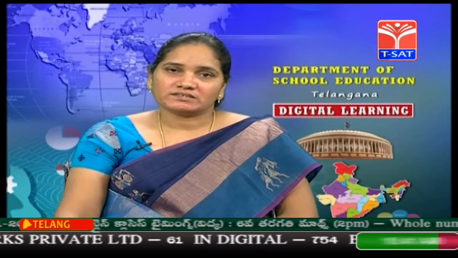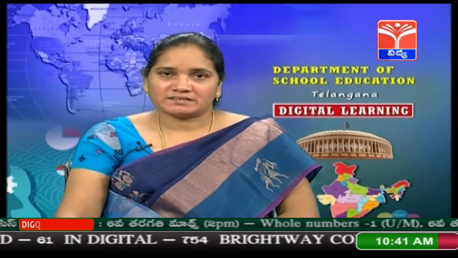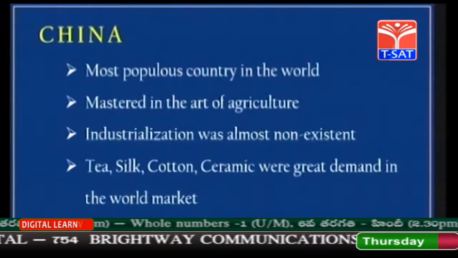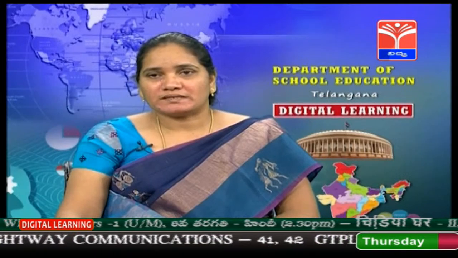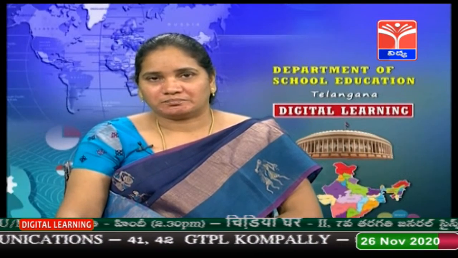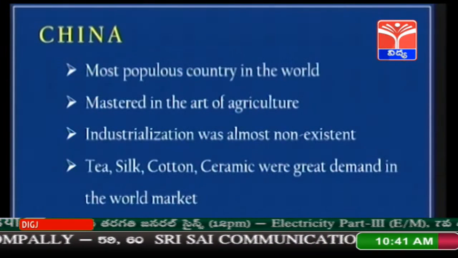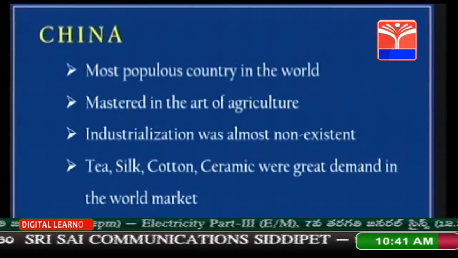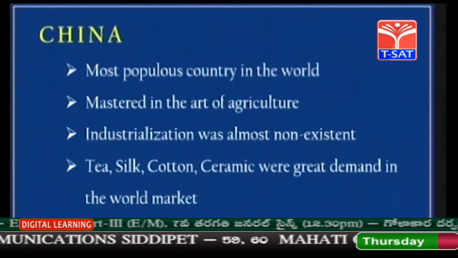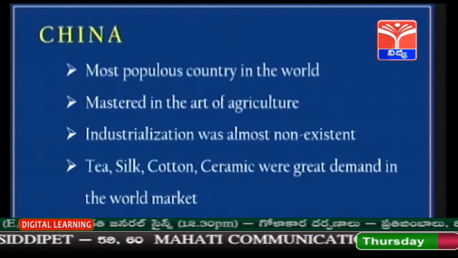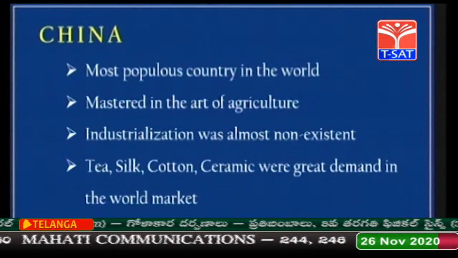We all know that China stands first in population. It was the most populous country in the world. And also it had mastered the art of agriculture. It had good methods of agriculture, because it focused more on agriculture.